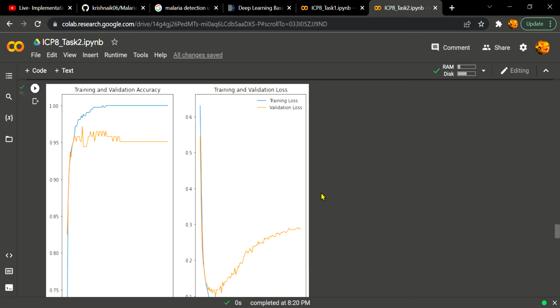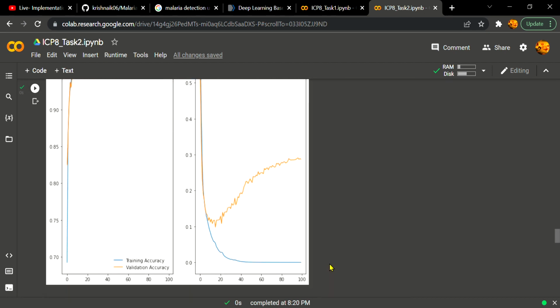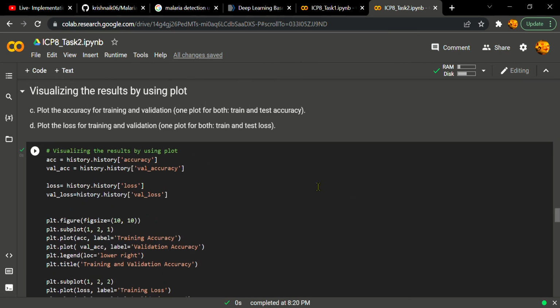When it comes to loss, there is no loss at all for the training, and the validation loss is 0.1 at the beginning and it went up to 0.3 at the end, which is pretty good. That's it from this ICP. Thank you.